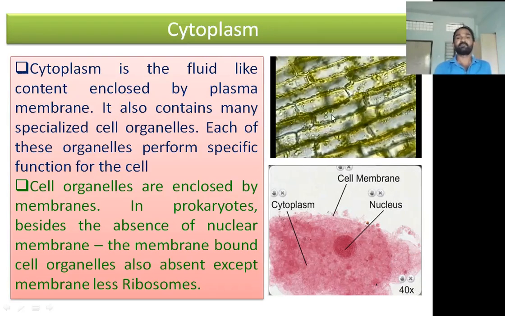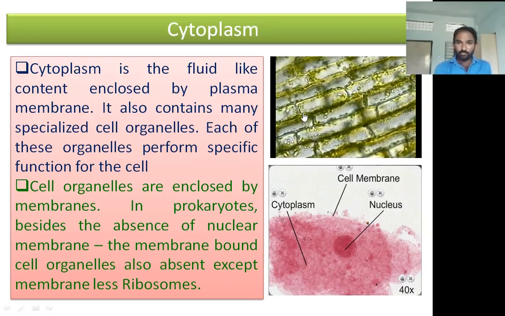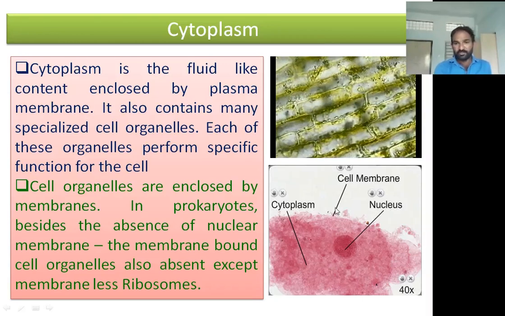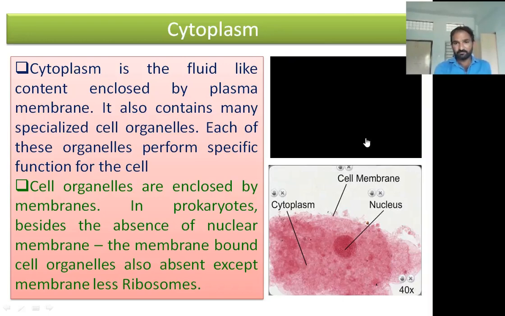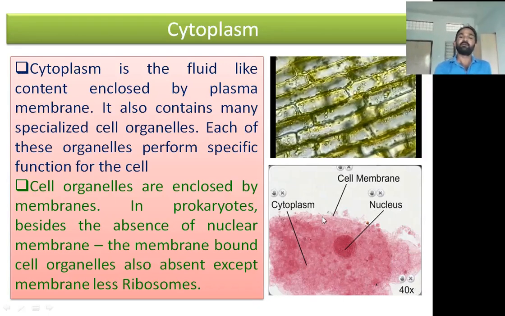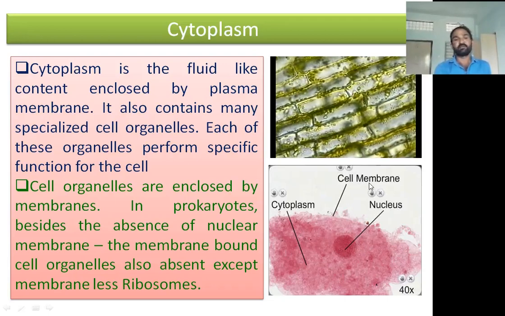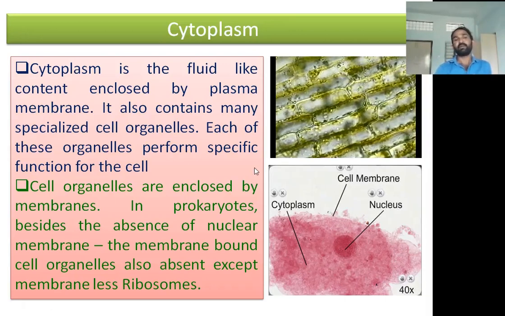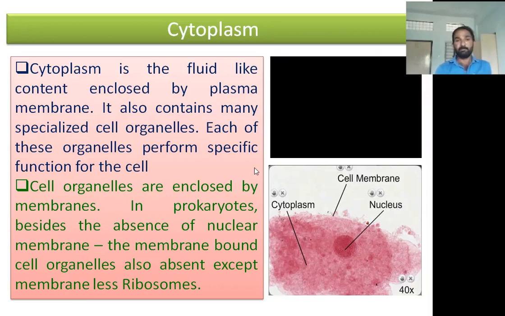Just look at these cells. The cells are moving. This movement of the cytoplasm is called Brownian movement. It is a microscopic cell at 40x. Just see that. Here is the nucleus, and this area is the cytoplasm. The cytoplasm is surrounded by the membrane, which is called the cell membrane. So the cytoplasm is a fluid-like content enclosed by the plasma membrane.